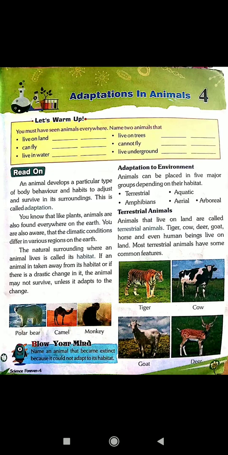Terrestrial animals. Animals that live on land are called terrestrial animals. Examples are tiger, cow, deer, goat, horse, and even human beings live on land. Most terrestrial animals have some common features.